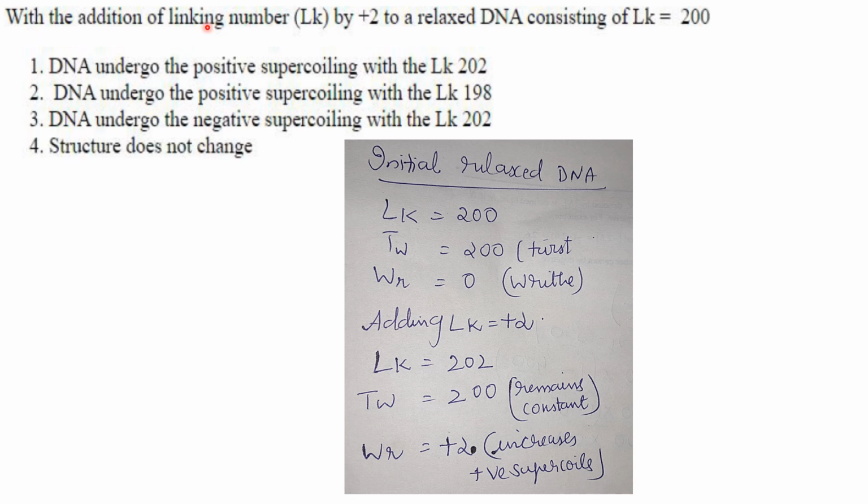So with the addition of a linking number of +2 to a relaxed DNA consisting of LK equal to 200. So initial relaxed DNA LK is 200, so twist is also 200. Writhe is 0. It is a relaxed DNA. Then adding linking number +2, you get LK equal to 202. The twist remains constant, but writhe increases by +2. So it increases positive supercoils. So the answer here is DNA undergoes positive supercoiling with LK 202. Answer is option 1.